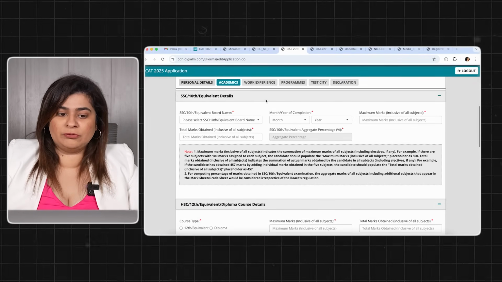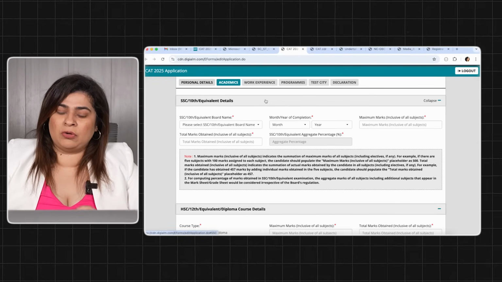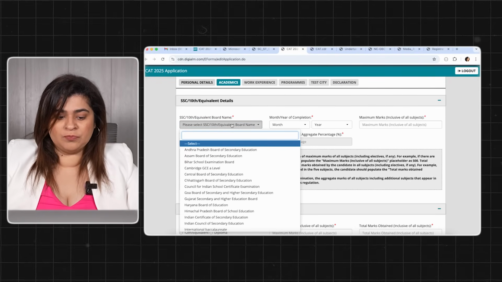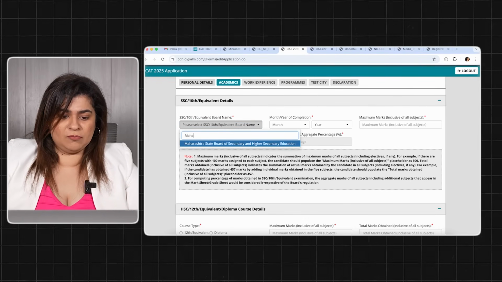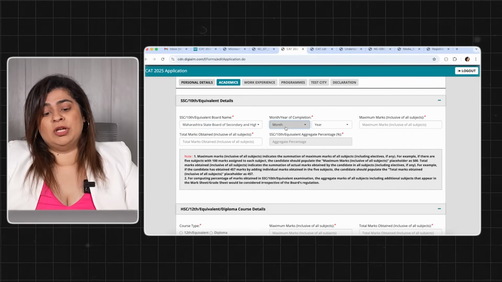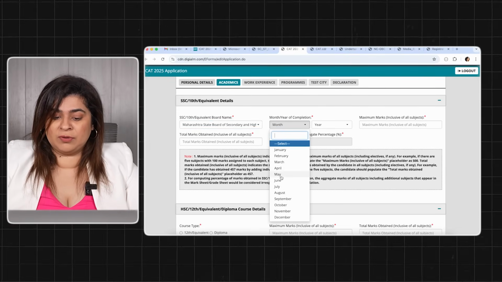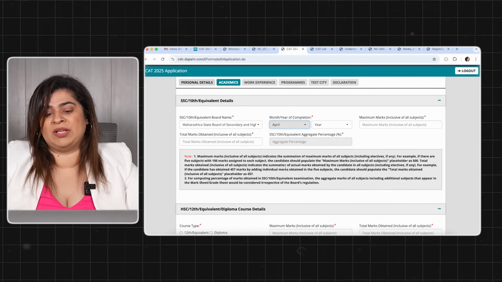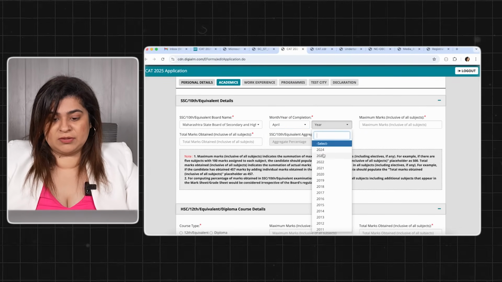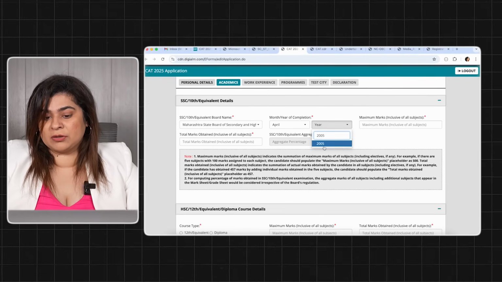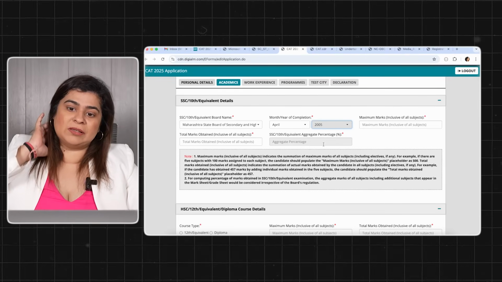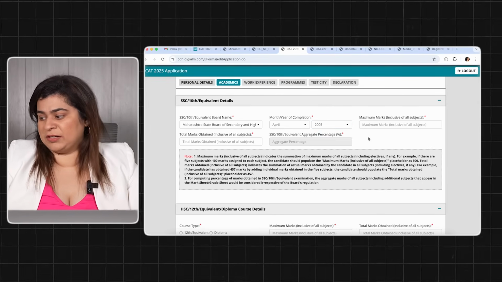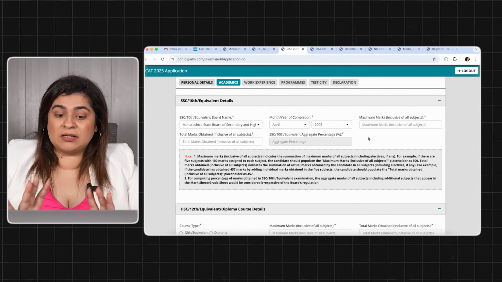you have to enter. First is my 10th or SSC or equivalent section. Here you will choose your board which you belong to. Like for example, I belong to the Maharashtra State Board. You will put your month and year of completion. This has to match the month and year of completion which is there on your documents, ठीक है, which is your final year 10th के बाद जो एक marksheet मिलती है on that, okay. You don't need to upload them, but keep them handy so that you can fill all the documents data correctly.